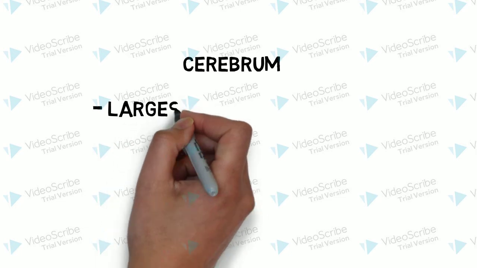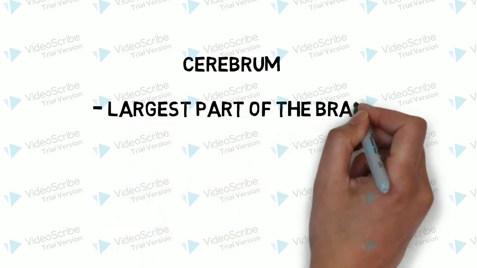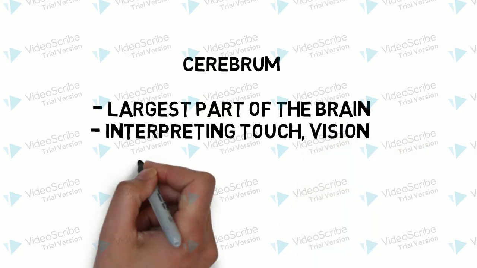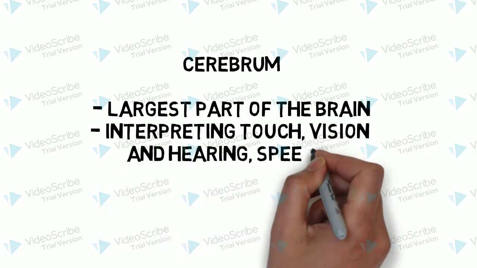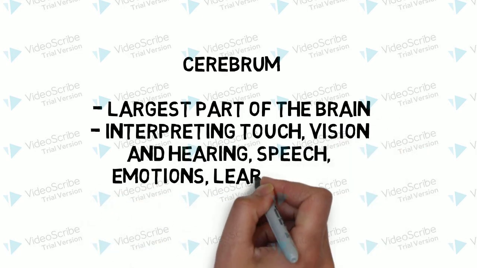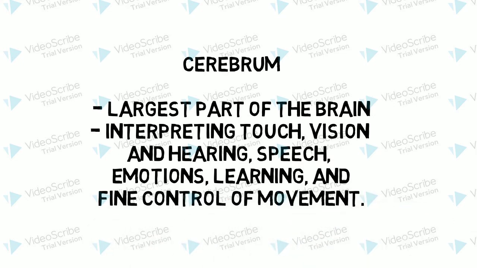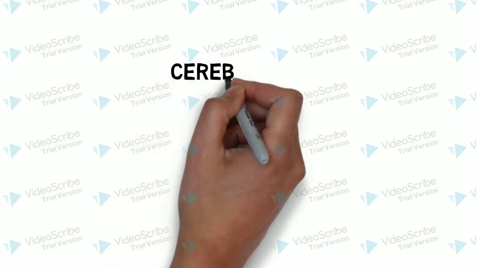The cerebrum is the largest part of the brain and is composed of right and left hemispheres. It performs higher functions like interpreting touch, vision, and hearing, as well as speech, emotions, learning, and fine control of movement. The second part of your brain is the cerebellum.